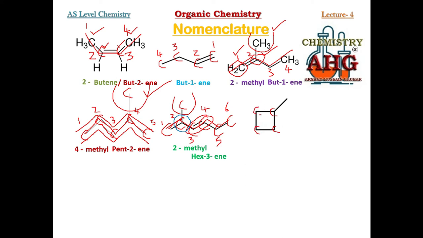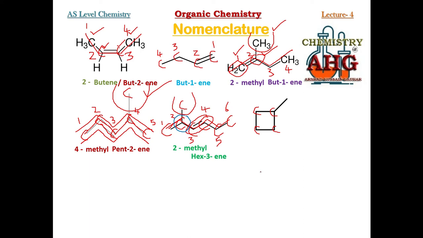There are 4 carbon atoms in this closed chain, bonded through single covalent bonds. So what will be the parent name? Cyclobutane. Cyclo because it is a closed chain, but because there are 4 carbons, ane because there is a single covalent bond.